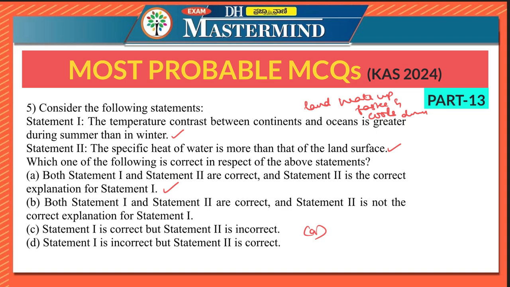Statement 2 is also correct. Water has a higher specific heat than land, meaning it requires more energy to change its temperature. So, specific heat of water is more in the sense that water requires more heat to get heated up. This is why oceans heat up and cool down more slowly than land, which explains the gradual temperature changes over waters compared to land. Therefore, statement 2 explains why the temperature contrast is greater in summer. Water's high specific heat causes it to resist temperature changes, and it serves as the correct explanation for statement 1.